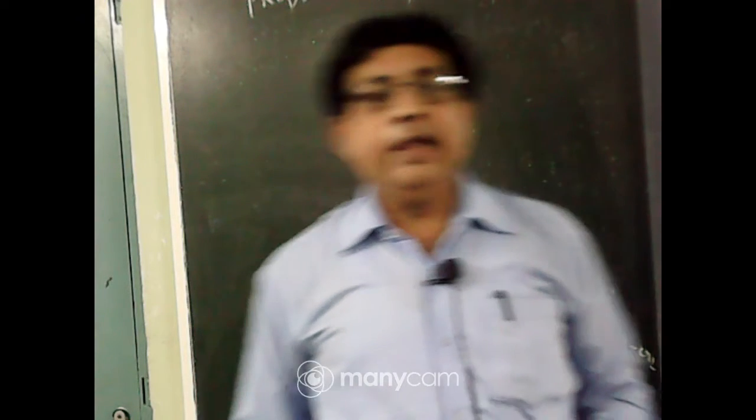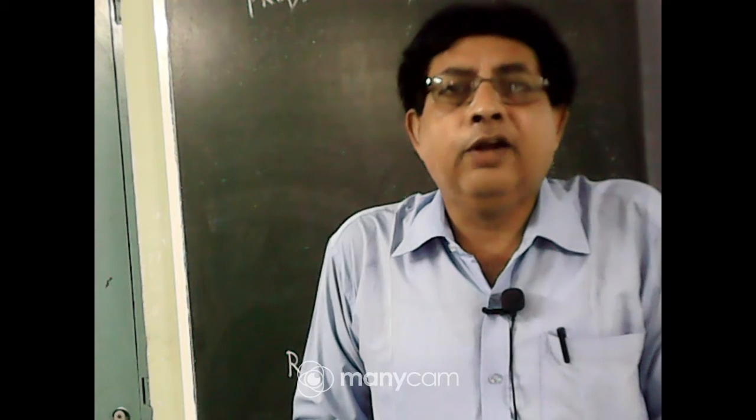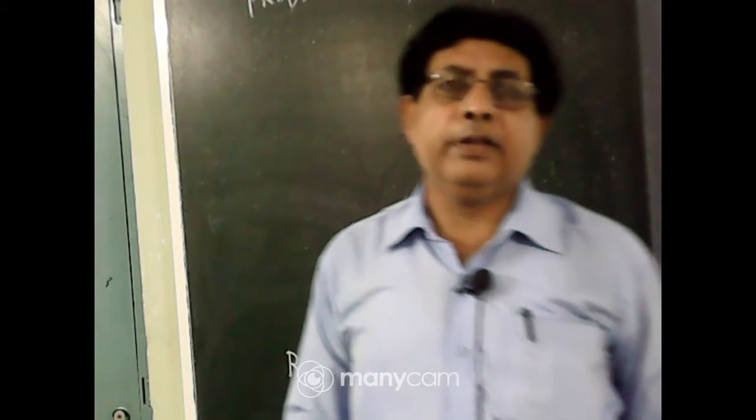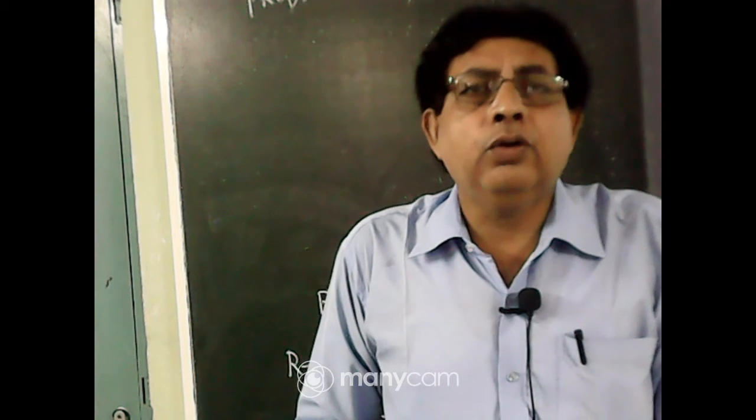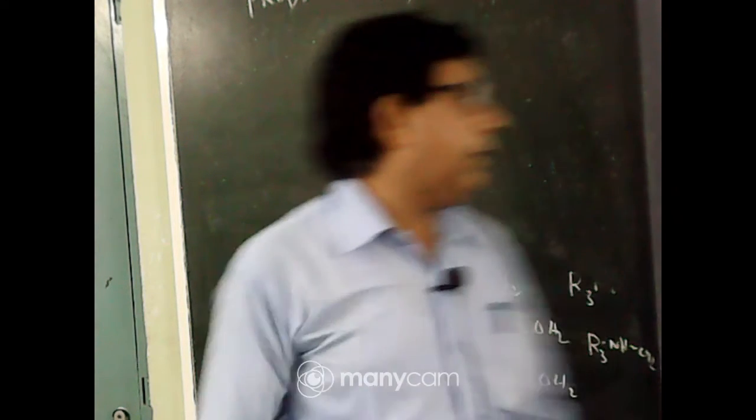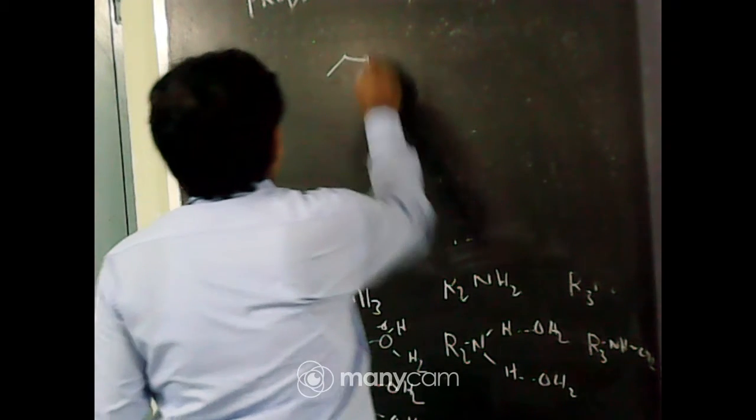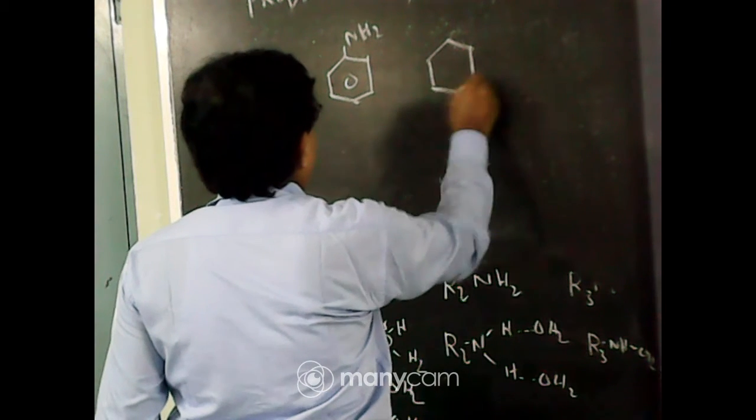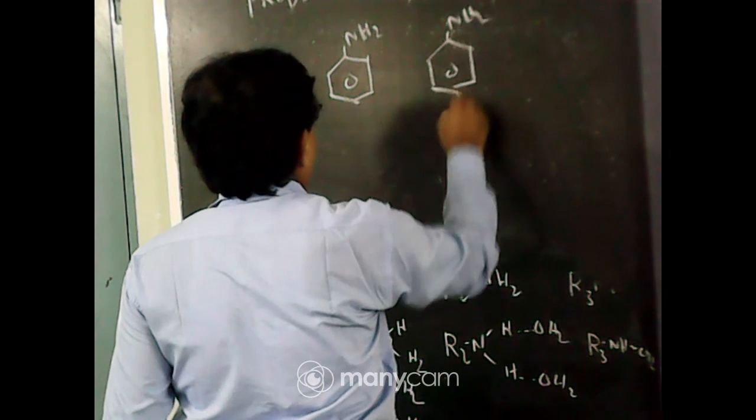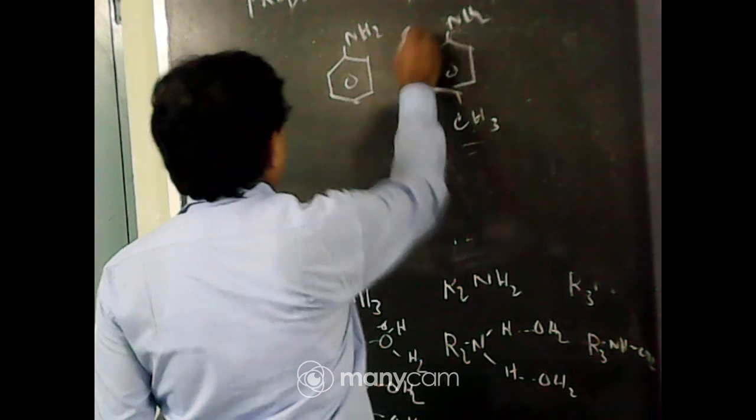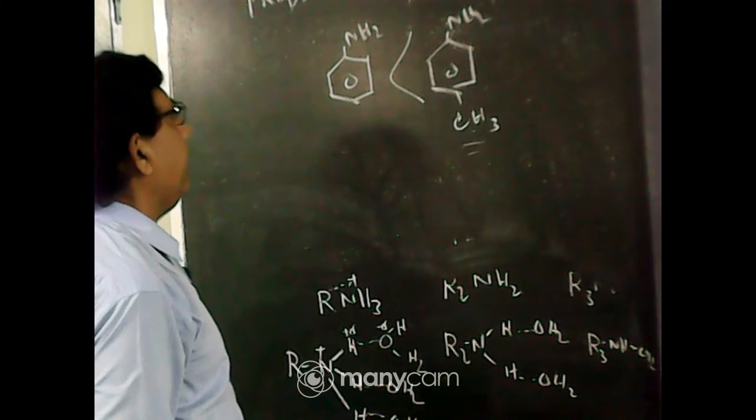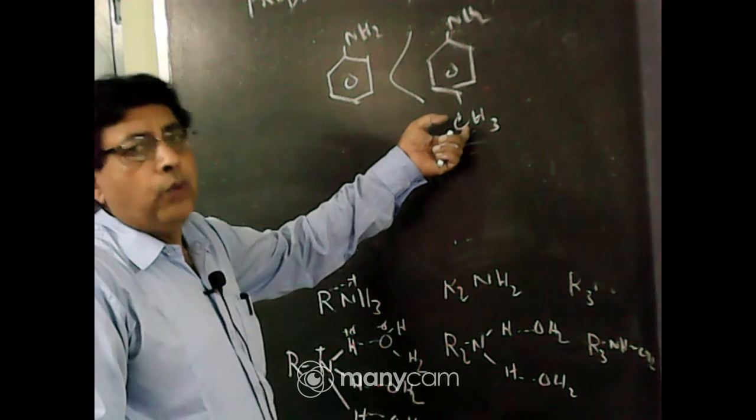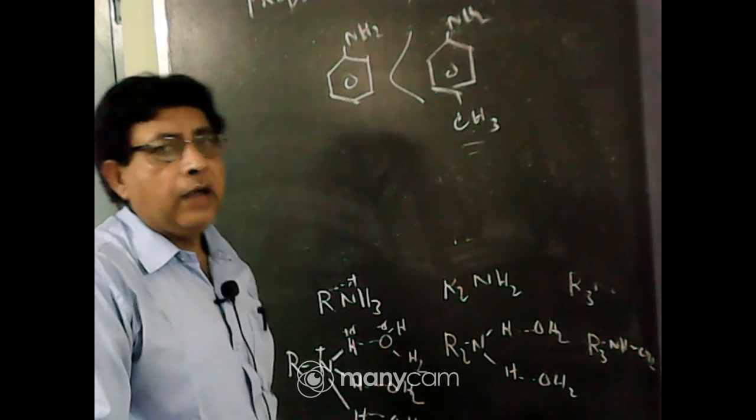Now, what will be the effect of substitution in the basic character of aniline? You know that electron releasing group increase the basic character of aniline and electron withdrawing group decrease the basic character of aniline. Say aniline, benzene ring NH2 and toluidine, benzene ring NH2 CH3. This is the electron releasing group. So toluidine will be more basic than aniline. The electron releasing group release electron towards the benzene ring, thus stabilize the cation.